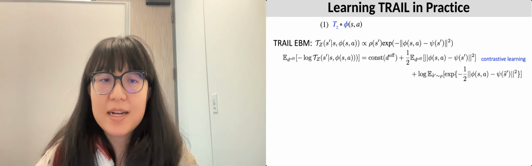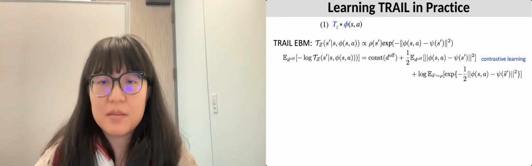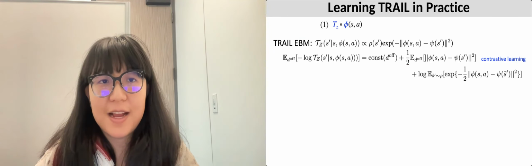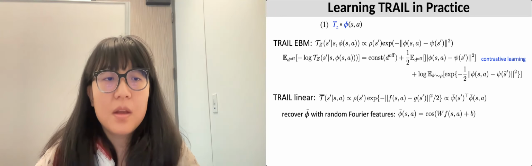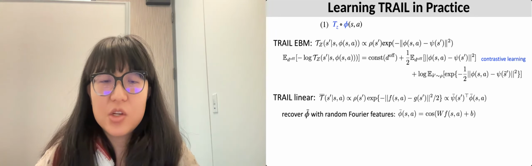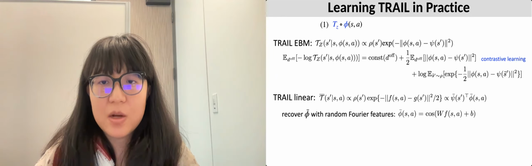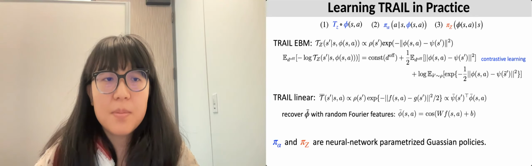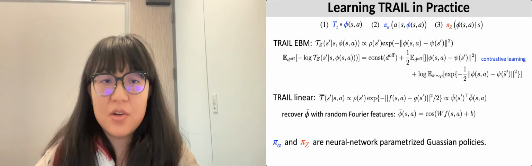To learn TRAIL in practice, we parameterize the factored transition model as an energy-based model and use a temporal contrastive loss to learn phi. When the latent action space is continuous, we can apply random Fourier features to obtain an approximate linear dynamics model. Both pi_alpha and pi_z are neural network parameterized Gaussian policies in TRAIL.